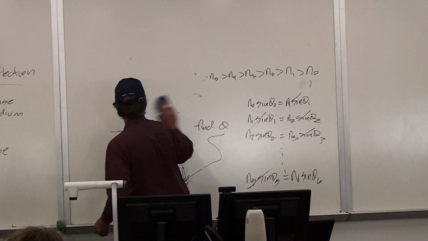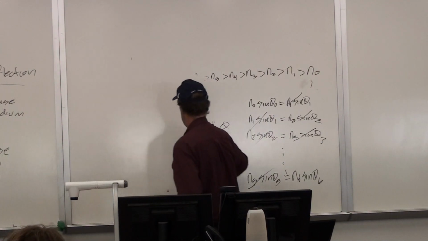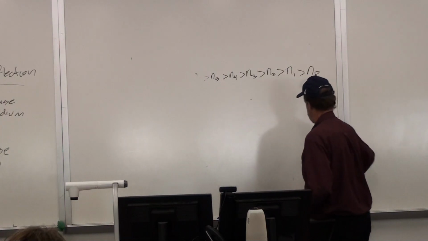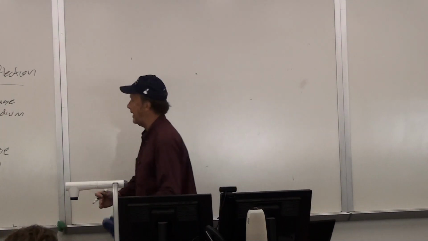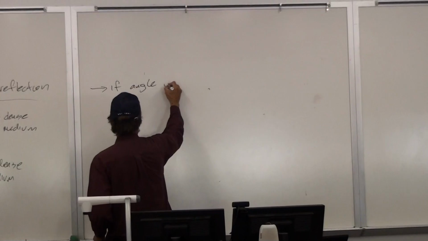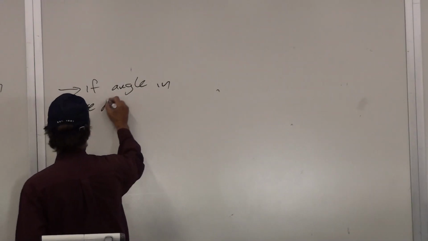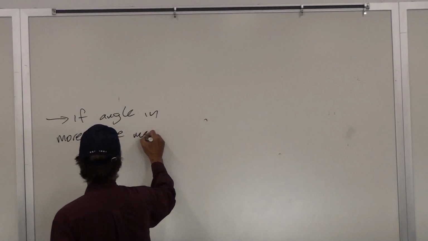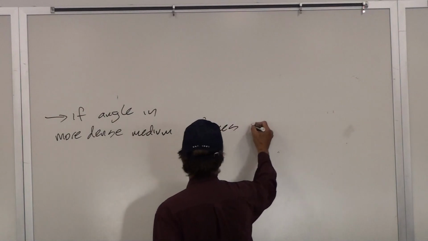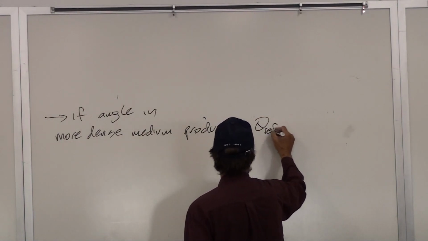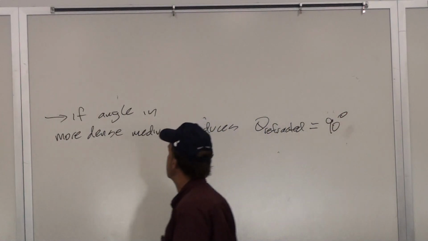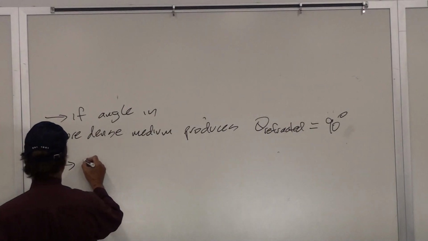So this is an exception to that rule. Remember we said before that in most situations, you're going to have a reflected and a refracted ray. But here's an example of where we don't get that. This is the critical point for total internal reflection.